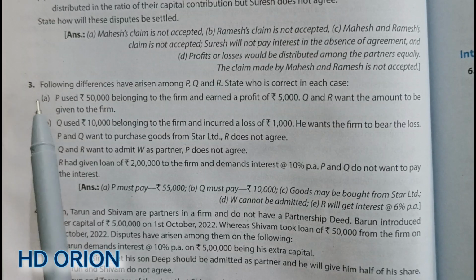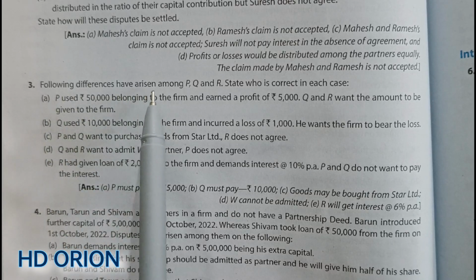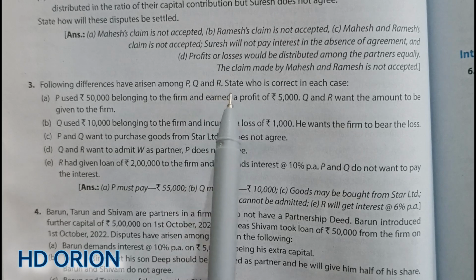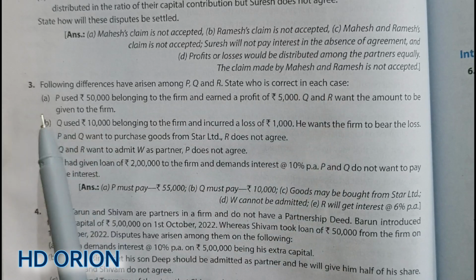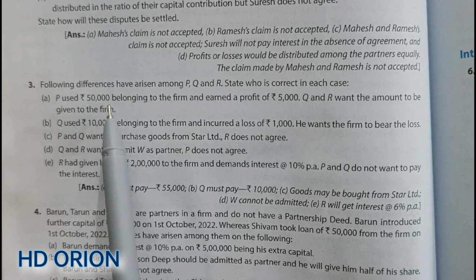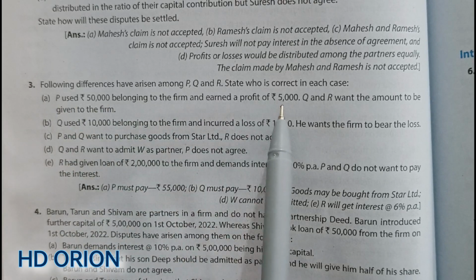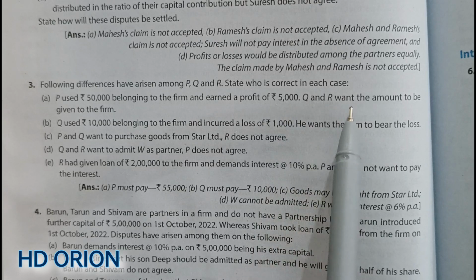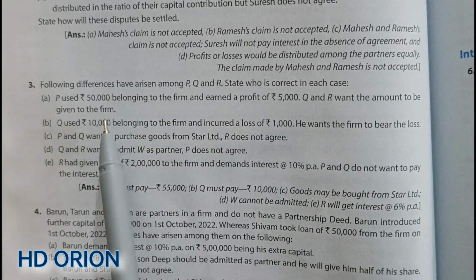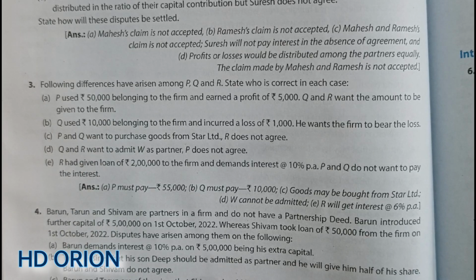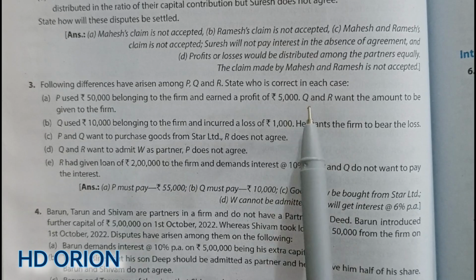Now let us see question number 3. Following differences have arisen among P, Q and R. Those are the partners. State who is correct in each case. Point A. P used rupees 50,000 belonging to the firm and earned a profit of rupees 5,000. Q and R want the amount to be given to the firm. Now here 50,000 is the firm's property which one of the partners has used and has earned a profit of rupees 5,000. Because the money belongs to the firm, the profit also belongs to the firm, and what Q and R are expecting is true.